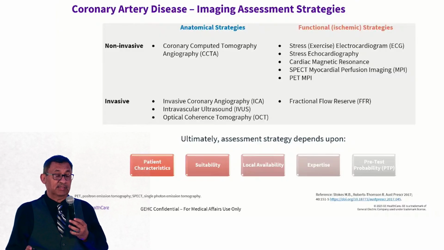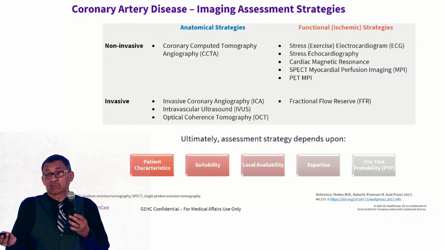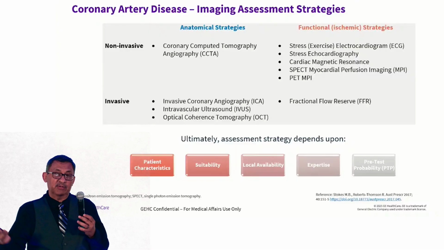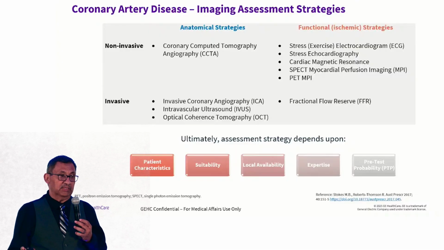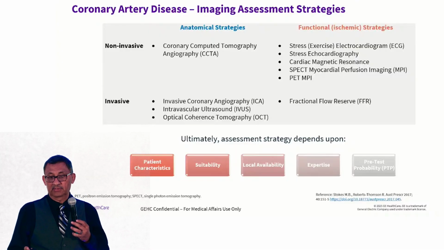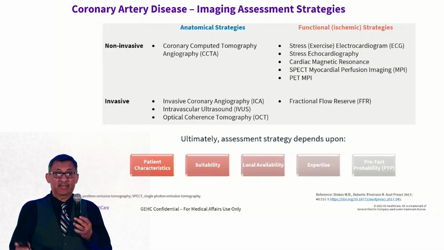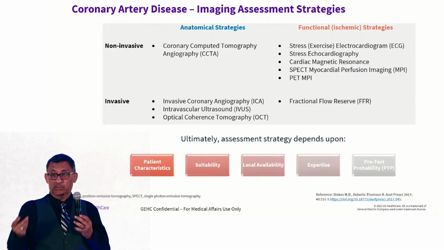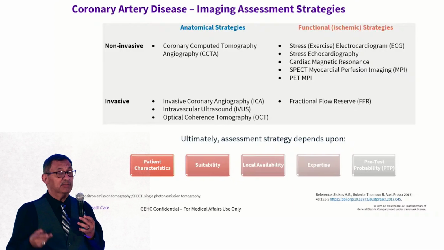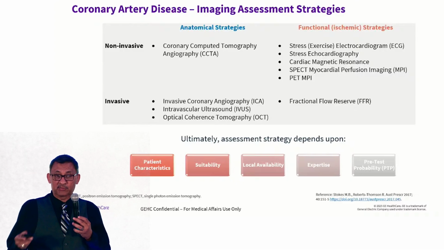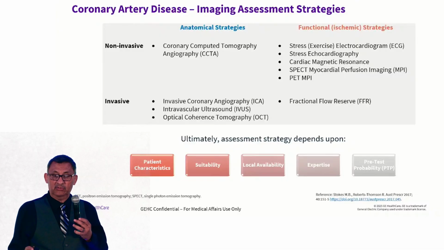And then your suitability and your local availability, because you can say, well, I want to do a PET-CT, but if it's not available, then it's really not going to help you. So you want to look at the availability, you want to look at the expertise. So let's say you have a cardiac PET-CT available, but do you have a person that can read it professionally, expertly, and they have the background? Then do it. And then, of course, your pretest probability.